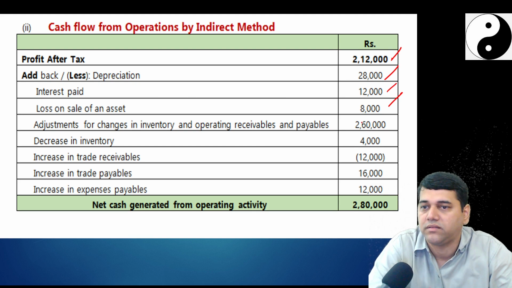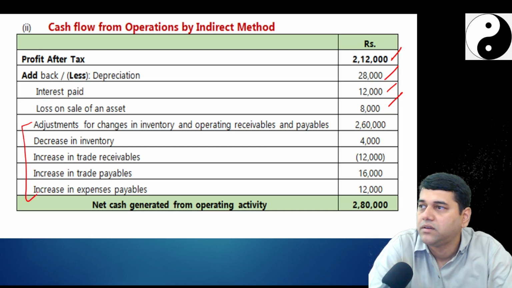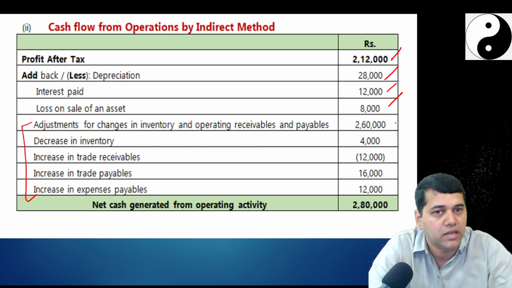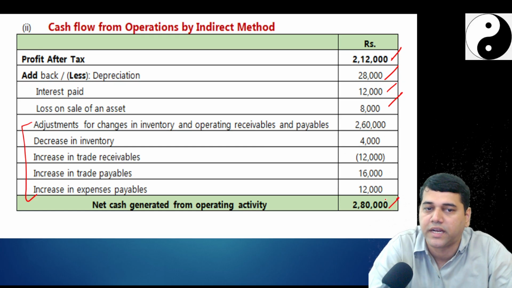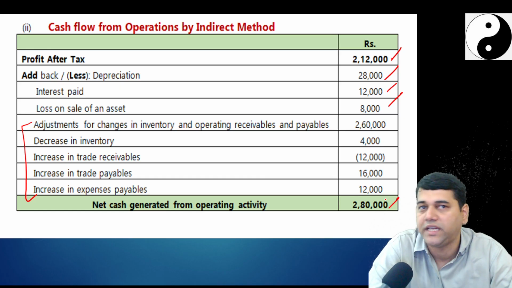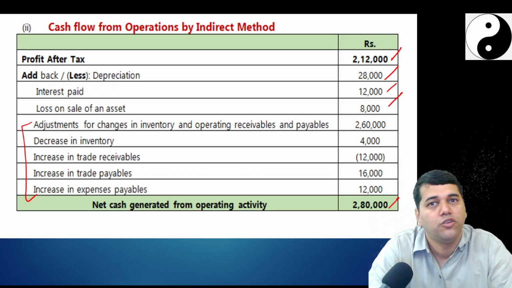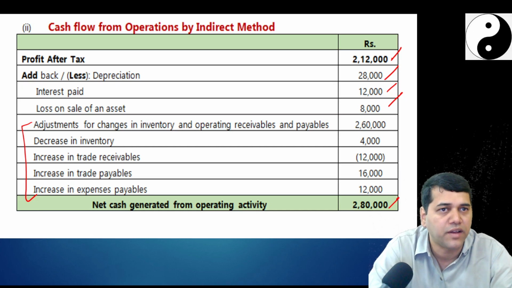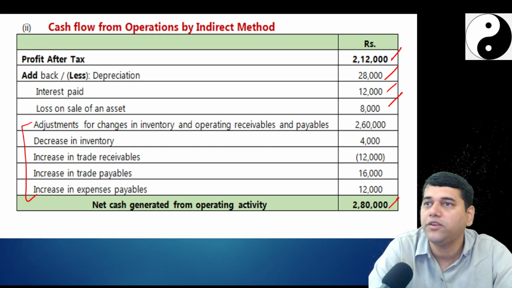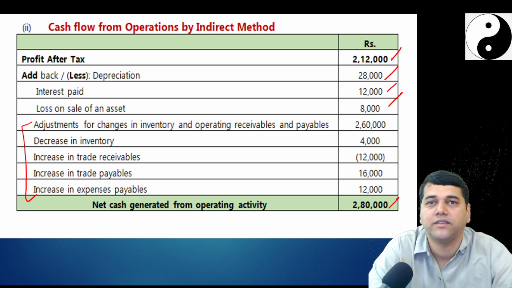Okay, done. Then we have to go for the adjustments for working capital, and I told you the logic, the plus-minus thing. I hope you have done this and got net cash flow from operating activities of 2,80,000. You can do this question quickly. If you did not answer the first question, it is a 6 mark question, and this would have given you full marks. Any mistakes anywhere?